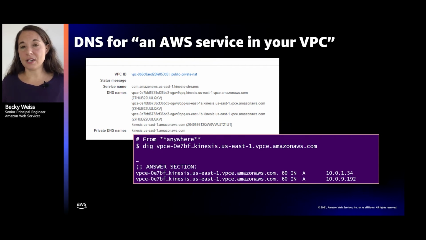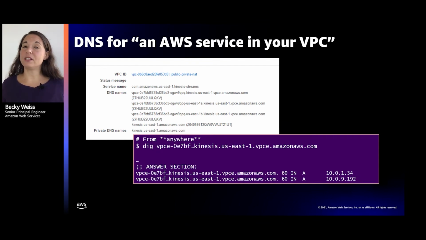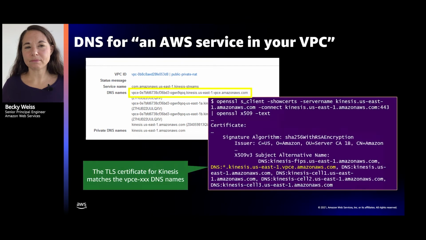But these DNS names are created anywhere and everywhere, and a request for the general kinesis.useast2.amazonaws.com name results in your VPC using one of these private hosted zones that AWS creates behind the scenes on your behalf, and does that resolution for you.